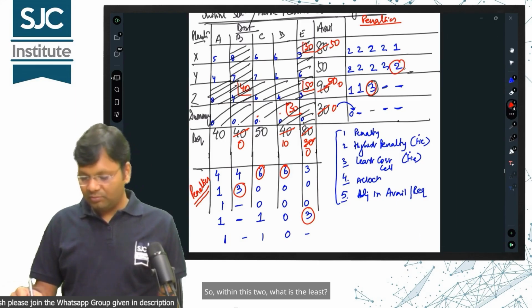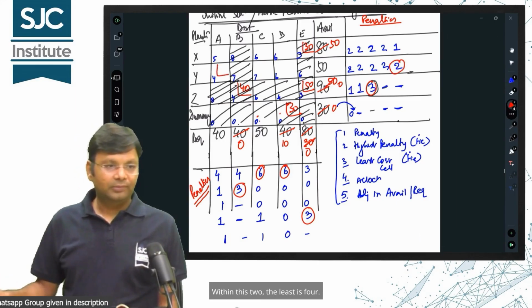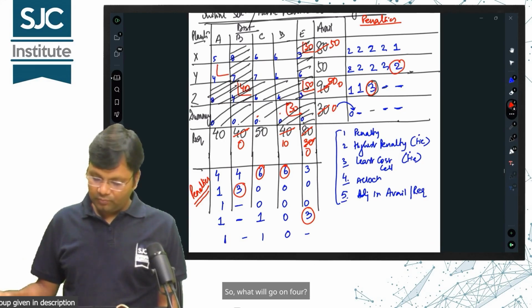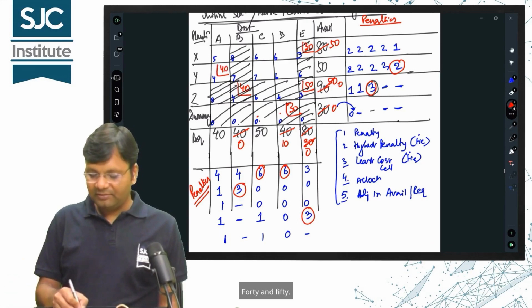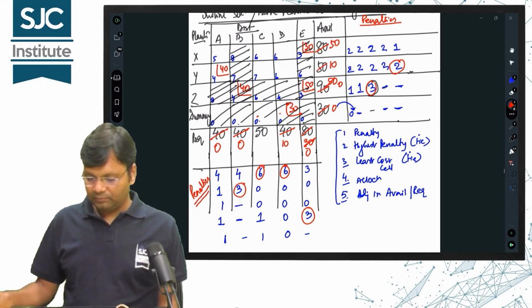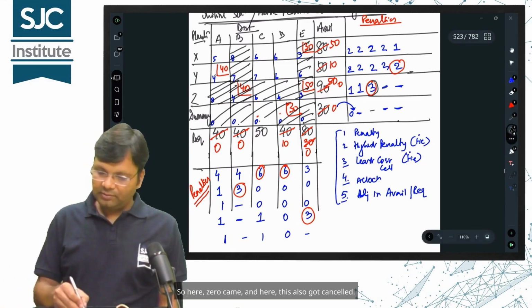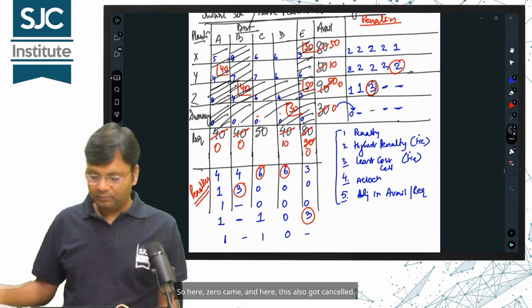Within this 2, what is the least? 4. So, what will go on 4? 40 and 50. For 40, cut 0. For 50, cut 10. So here, 0 came, and here, this also got cancelled.